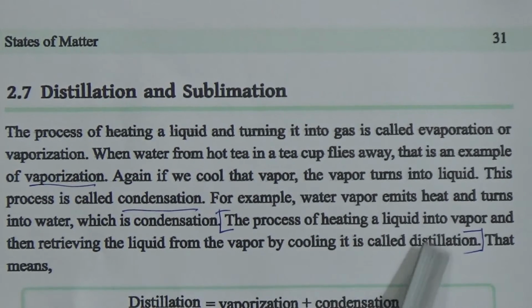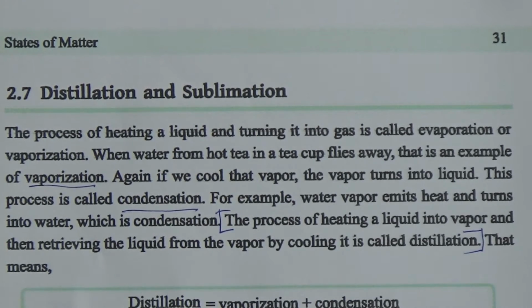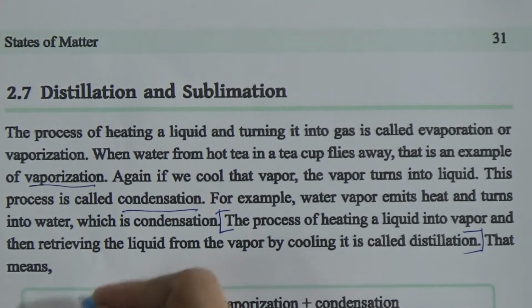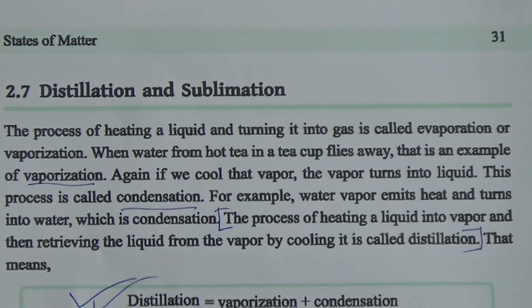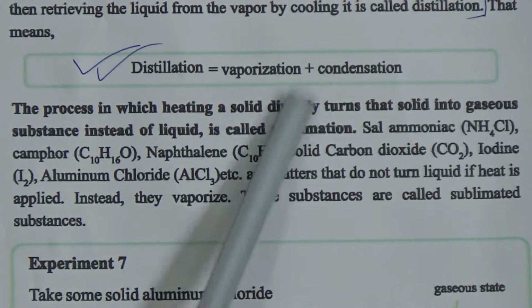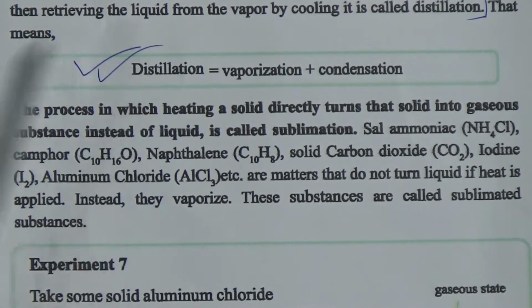Distilled water is made through the process of heating water into vapor, and retrieving the water from the vapor is the distilled water. In short form, distillation is equal to vaporization plus condensation. If you get the question what is distillation, you have to write the definition from here. Along with the definition you have to write this portion also.